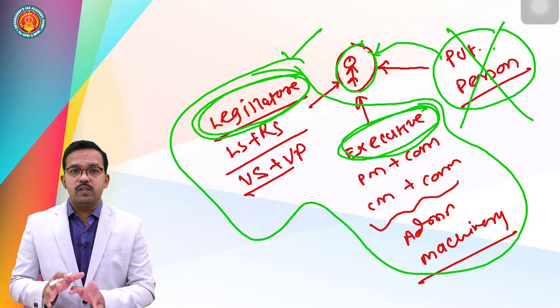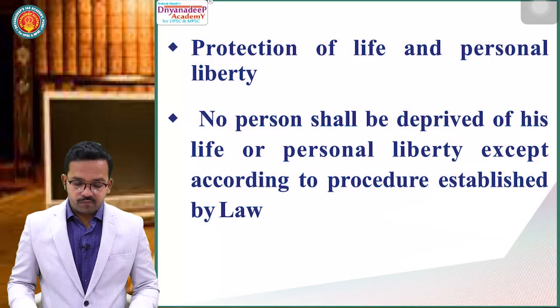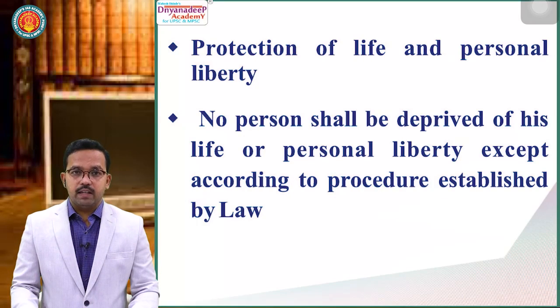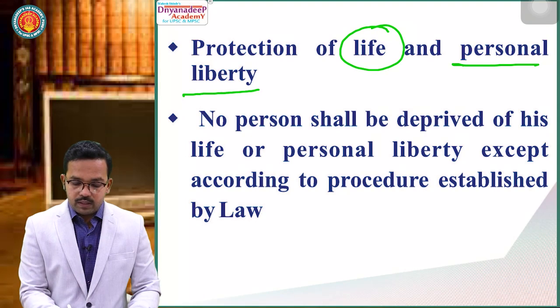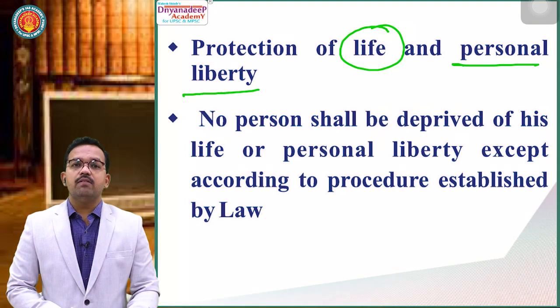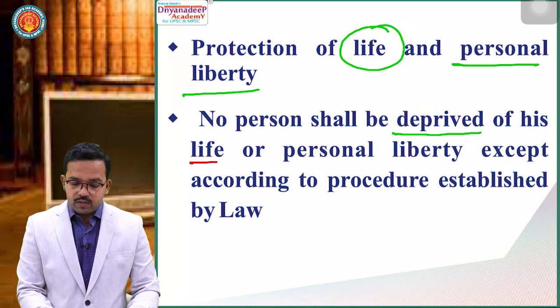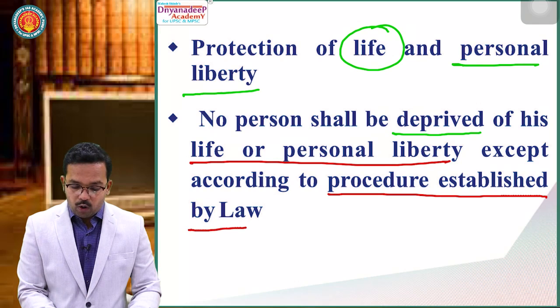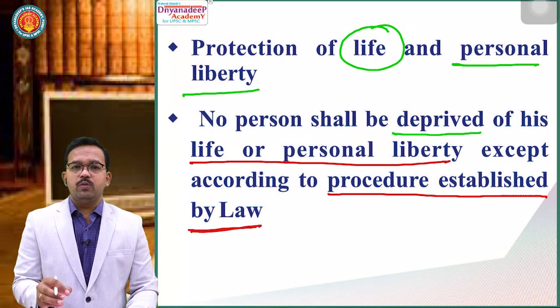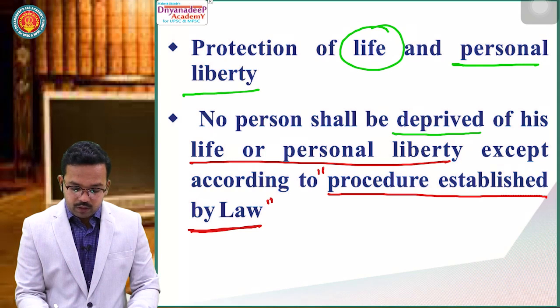Now, we'll move forward towards Article 21 and try to understand what it says. First, Article 21 talks about protection of life and personal liberty. Now, what does Article 21 say? It says, no person shall be deprived of his life or personal liberty except according to procedure established by law. I will not go into the analysis of this line. I will just try to explain what this procedure established by law is.